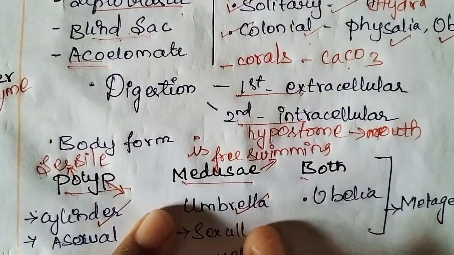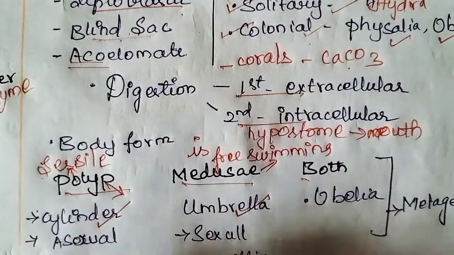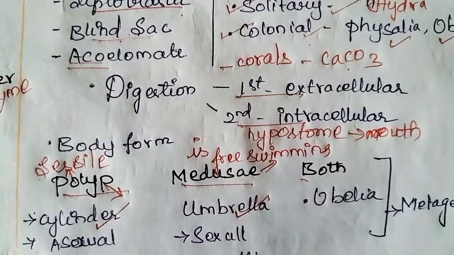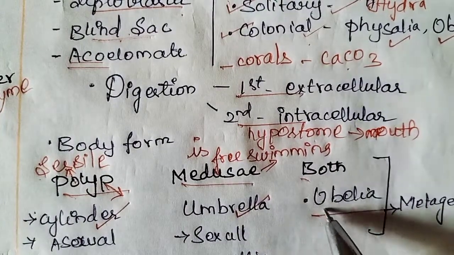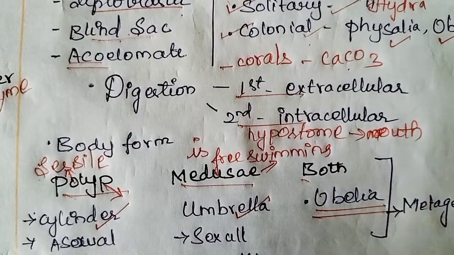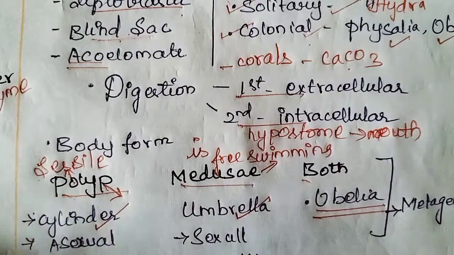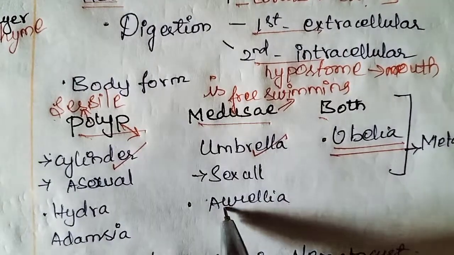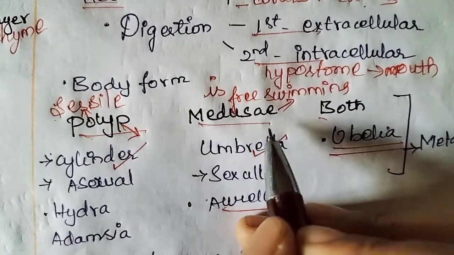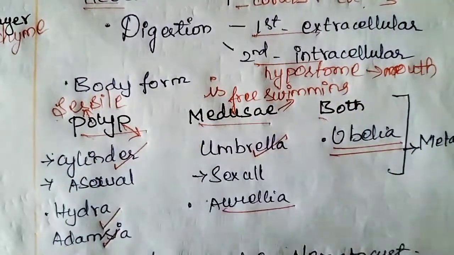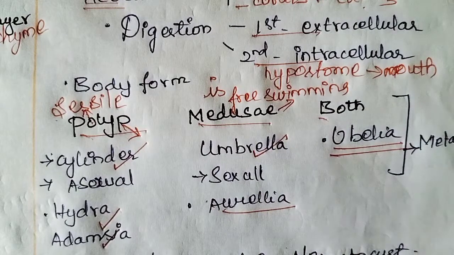If medusae produce sexually and polyp produces asexually medusae, and they show both characters, that is Obelia. Obelia shows metagenesis in its life form, that is half of life lived as medusae and half as polyp. Clear? The best examples are Aurelia for medusae, and for polyp, hydra and Adamsia. These common examples are asked in the exam.